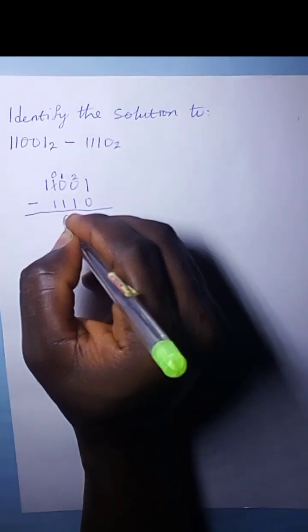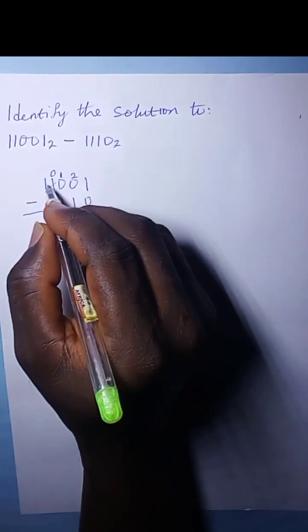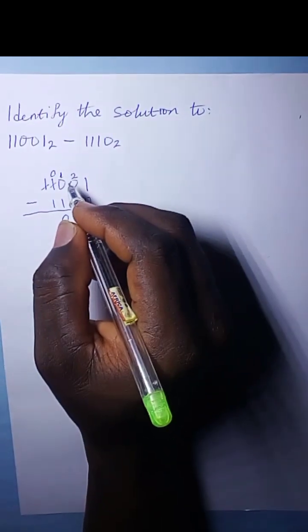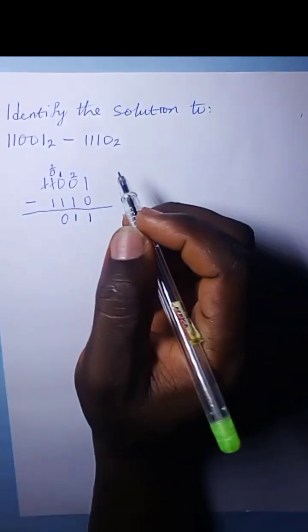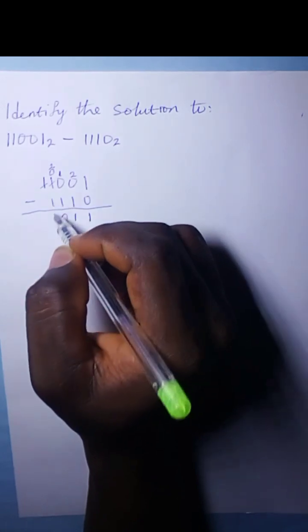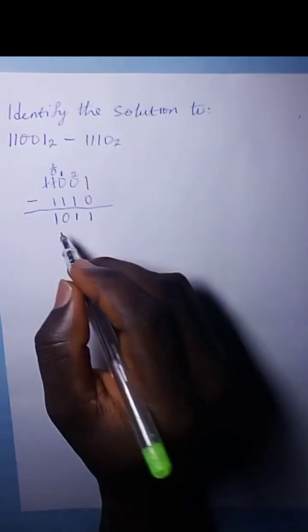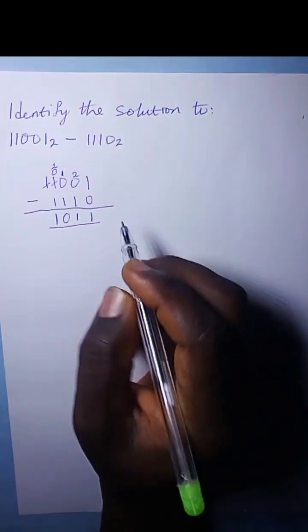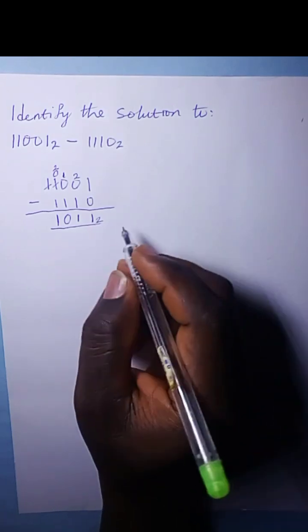We have a 0 here. 0 minus 1 can't go, so you're going to take this 1 and call it 2 and put it here. So it's a 2 minus 1 will give you 1. Okay, so this is the answer. So the answer is 1011 in base 2. And from the question, it should be option B.